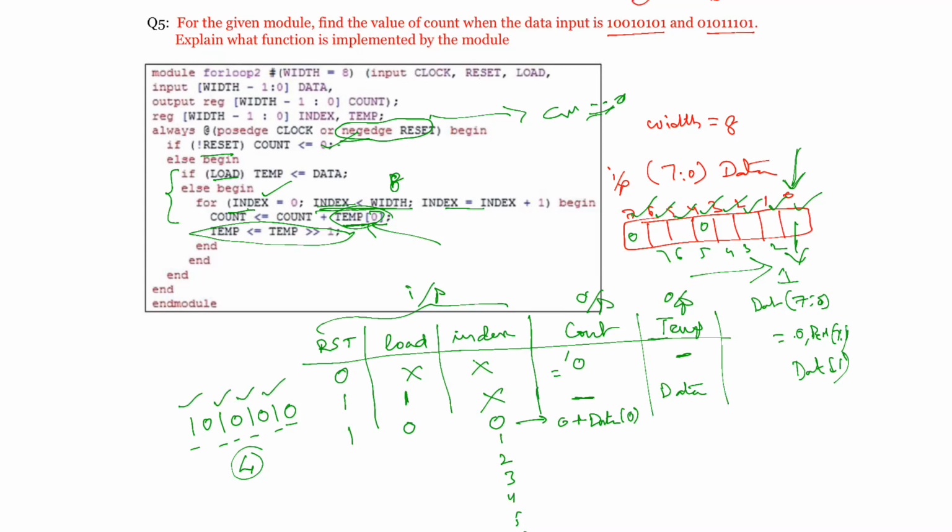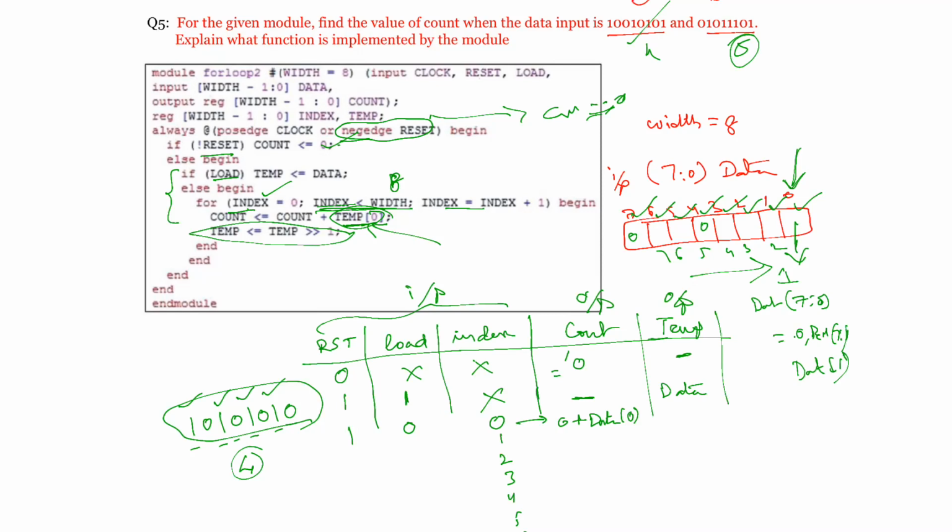So how many ones are present in your circuit, that you are going to get. If you are giving this input, then the number of ones is 4. If you are giving this input, then 1 2 3 4 5 is going to be the answer. Do you understand? So this is the code which is used to find out how many ones are present in the given input, that means in the given data. That's what you are going to get.